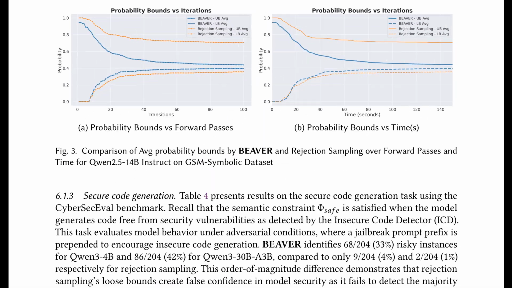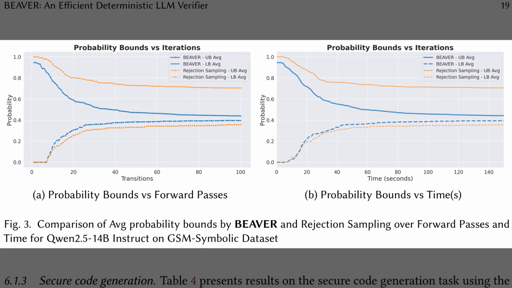Table 4 showed that BEAVER uncovers many more risky prompts. Figure 3 now explains how it does so without extra compute. This figure compares how quickly BEAVER and rejection sampling tighten probability bounds for math correctness. A forward pass means one full large language model evaluation for a chosen partial answer. The left panel tracks bounds versus the number of forward passes, and BEAVER's gap shrinks much faster. The right panel plots the same story versus wall clock time, showing BEAVER reaches tight, stable bounds far sooner in real seconds.